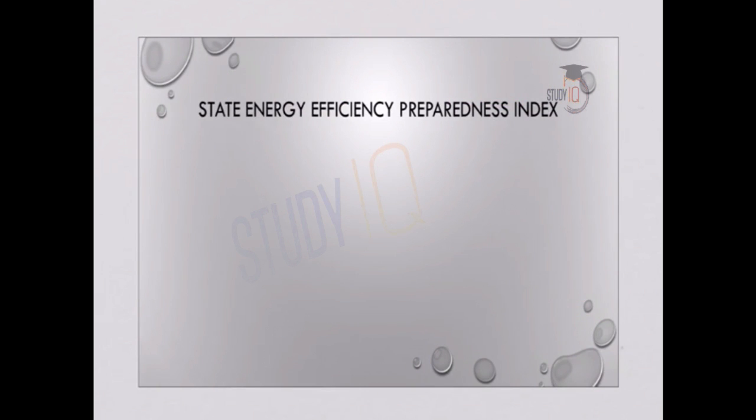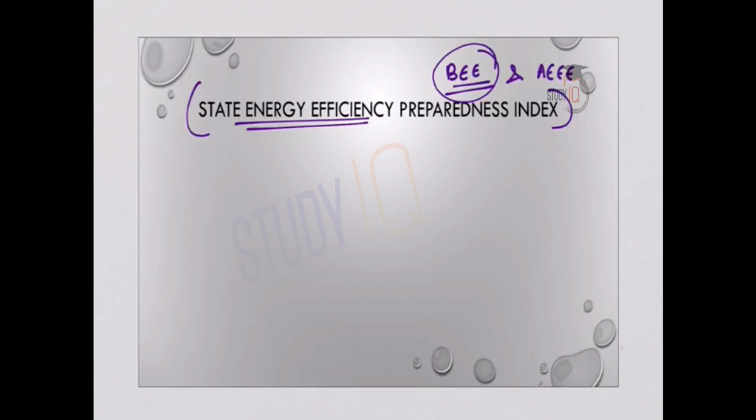Next one is State Energy Efficiency Preparedness Index, which is being published by the BEE, that is Bureau of Energy Efficiency, and AEEE, that is Alliance for an Energy Efficient Economy. This is a nationwide index and is a joint effort of Niti Aayog and Bureau of Energy Efficiency. The report aims to assess the state policies and programs on implementing national energy efficiency initiatives. So this index measures the performance of various states in bringing energy efficiency.